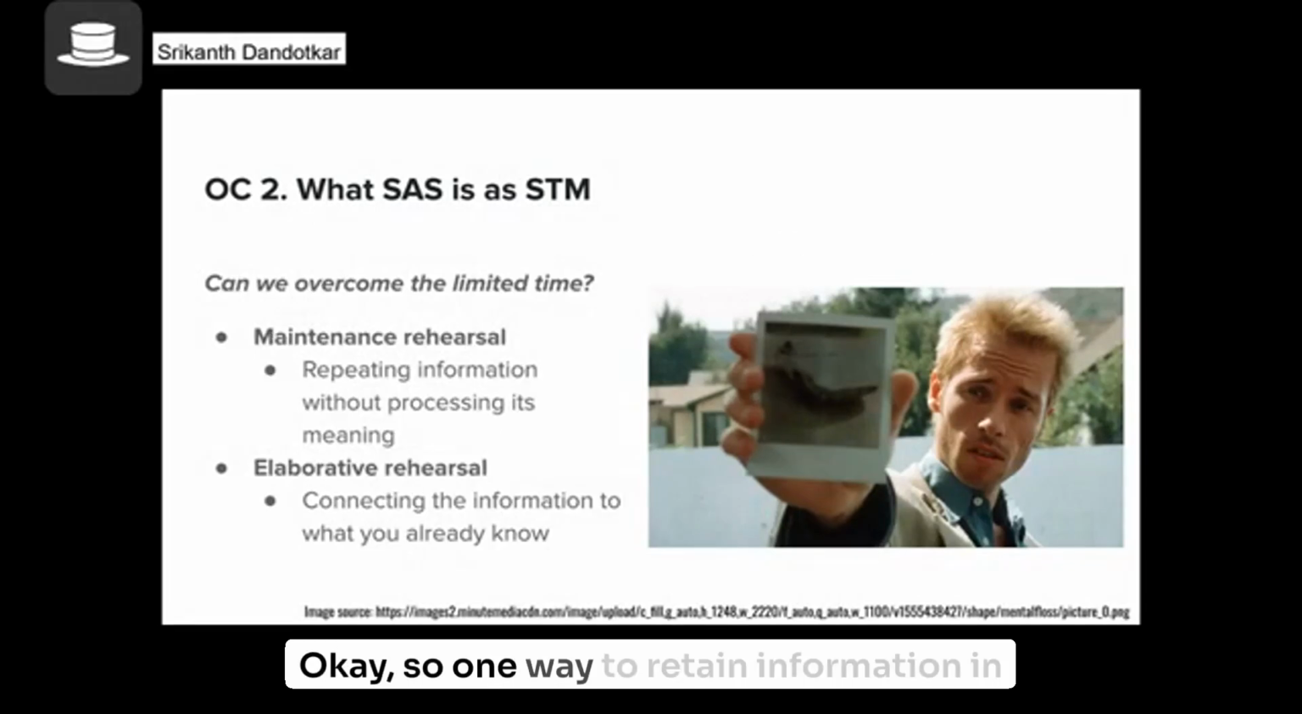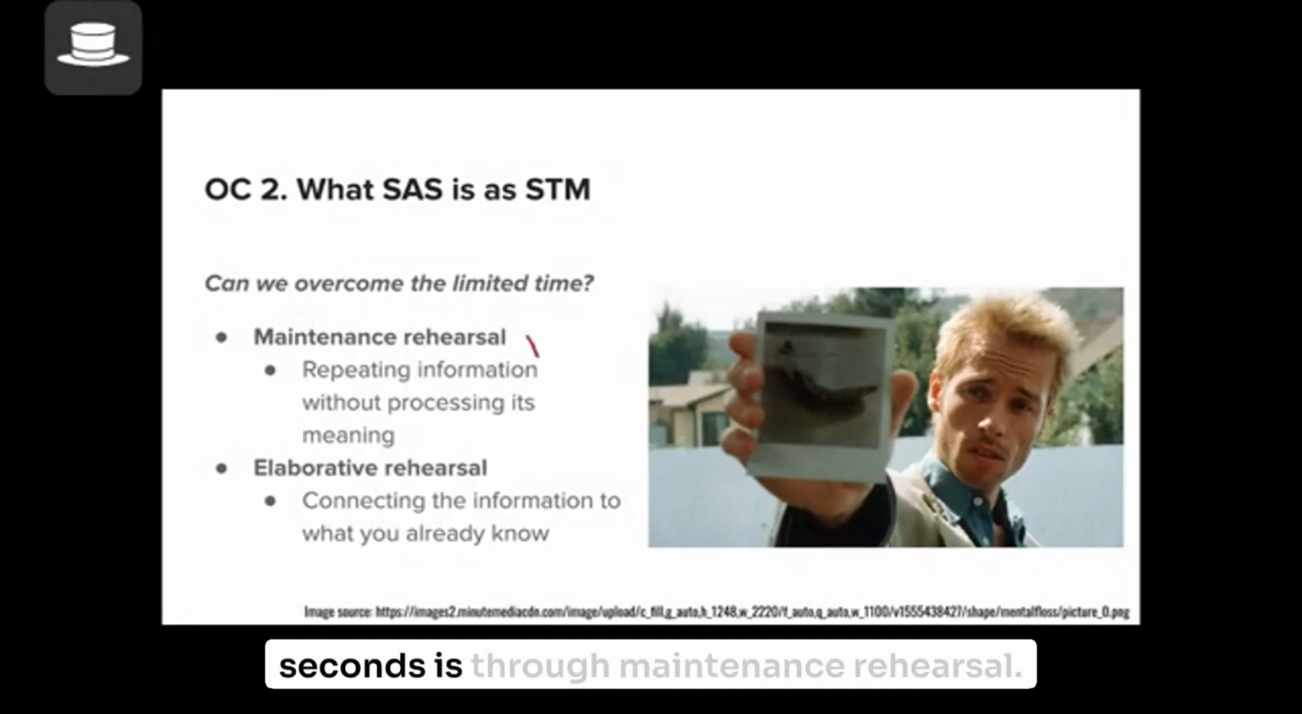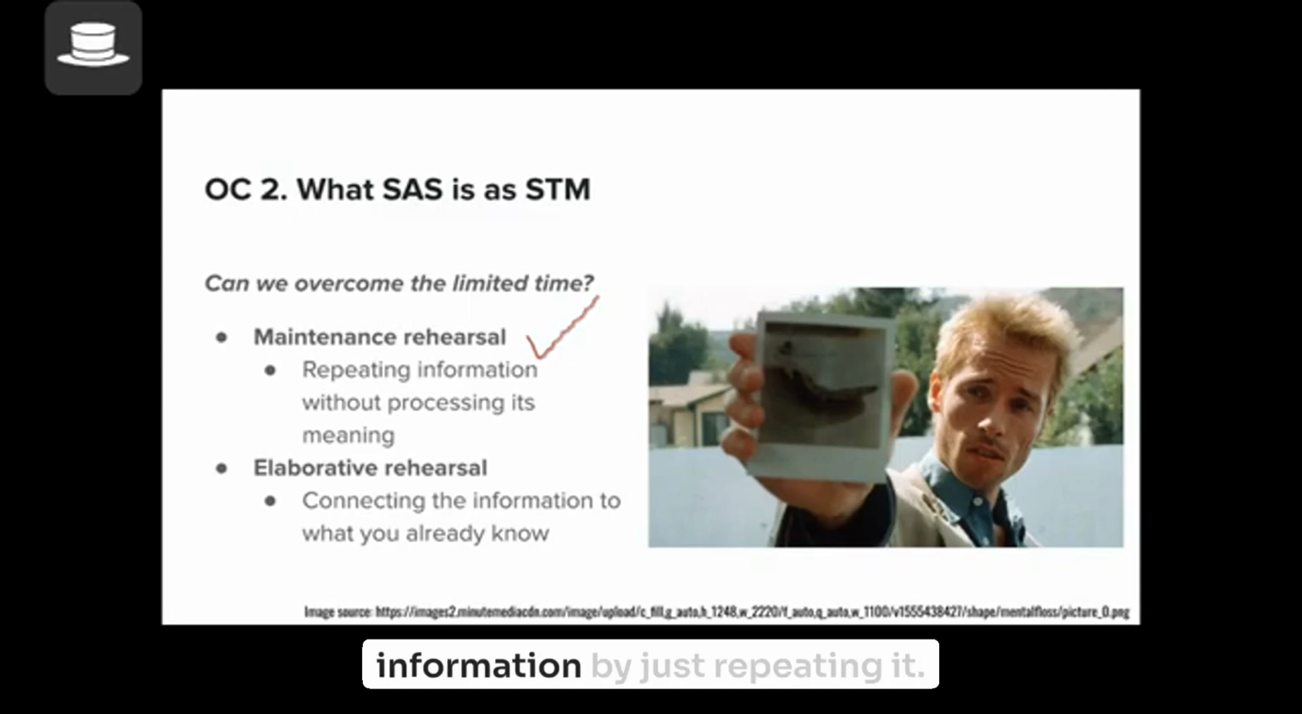Okay, so one way to retain information in short-term memory for longer than 30 seconds is through maintenance rehearsal, and that's what you did, where you repeated the sound in your head over and over again. It's rote rehearsal where you're holding the information and just repeating it. There is another way of doing it.